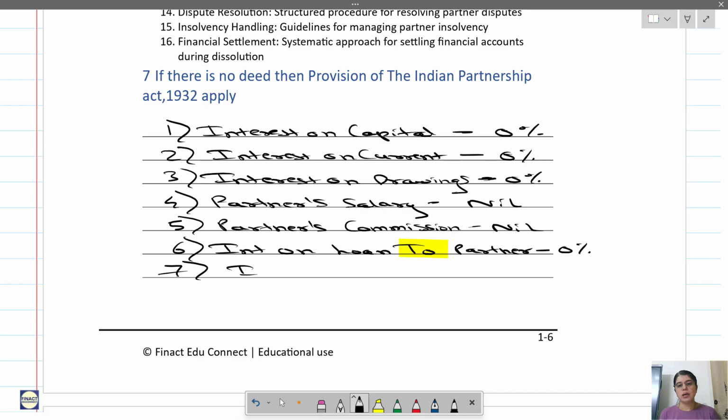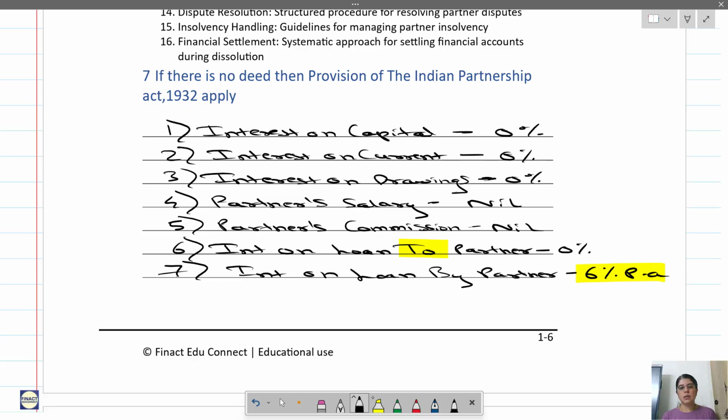But interest on loan by partner will be 6% per annum. We have just now seen this is one of the rights of the partner, correct? So even if some loan is given by the partner and nothing is mentioned in the partnership deed, there is a right which we saw, that right of a partner to get interest at 6% per annum. So same